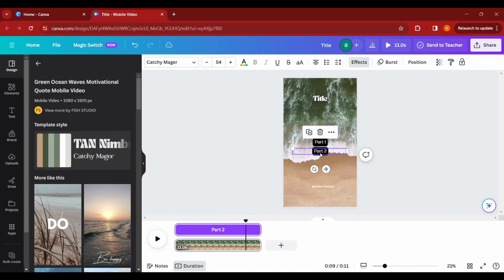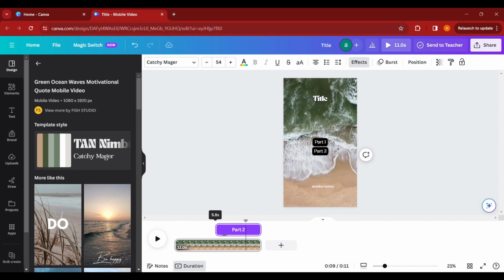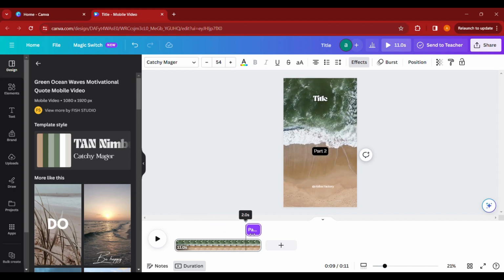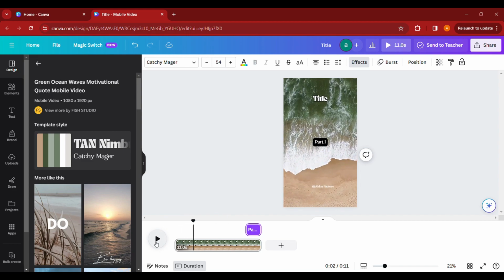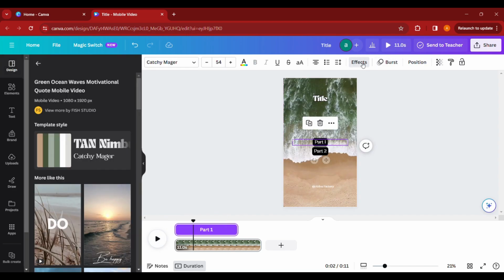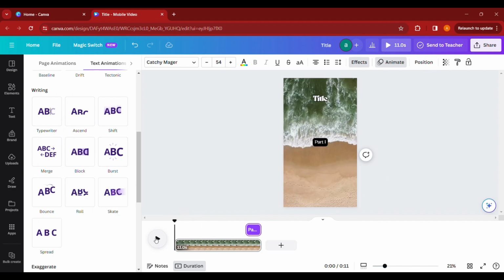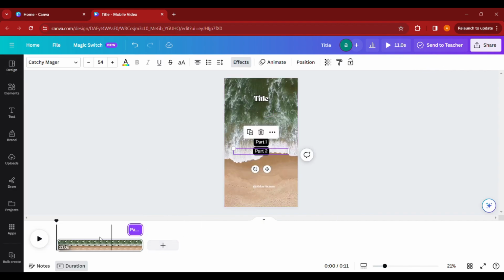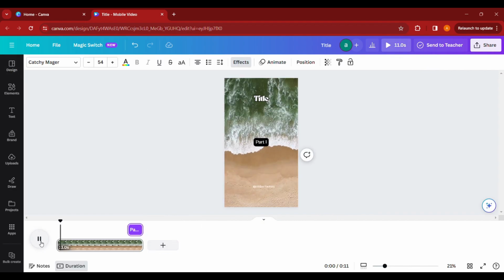Now do the same thing with Part 2 and make it for 2 seconds. Make sure to have a gap of 1 second between them. I don't want any animation on text, so I will remove it. Here is the template of our shorts.